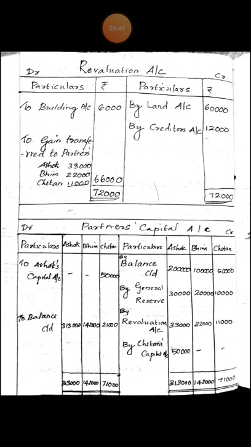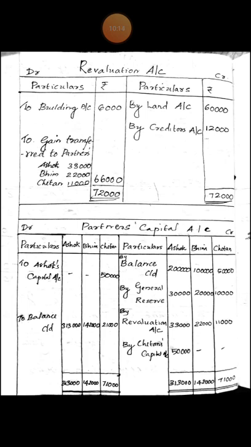Look at the credit side of partners capital account. Last amount 50,000 in Ashok's column, that 50,000 is credited to Ashok's capital. 50,000 is the compensation payable by Chetan to Ashok. So it is debited to Chetan's capital and credited to Ashok's capital.